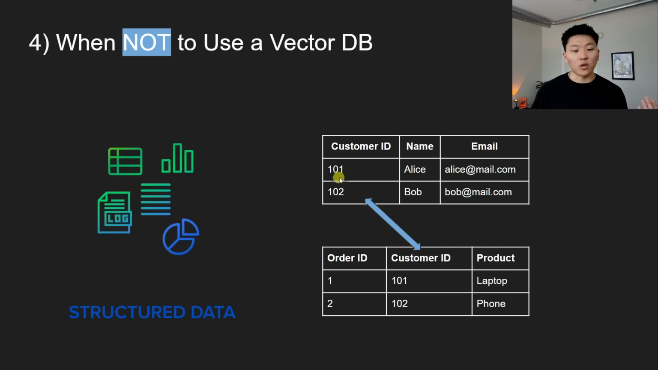So customer ID 101 is Alice, and we have Alice's email right here. Customer ID 102 is Bob, we have Bob's email. And then we have a different table that is able to relate back to this customer lookup table because we match on the field customer ID. This is an order table, it looks like. So we have order 1 by customer ID 101, and the product was a laptop. And we may think, okay, we're looking at order 1. Who was that? We can relate it back to this table based on the customer ID, and then we can look up who that user was.